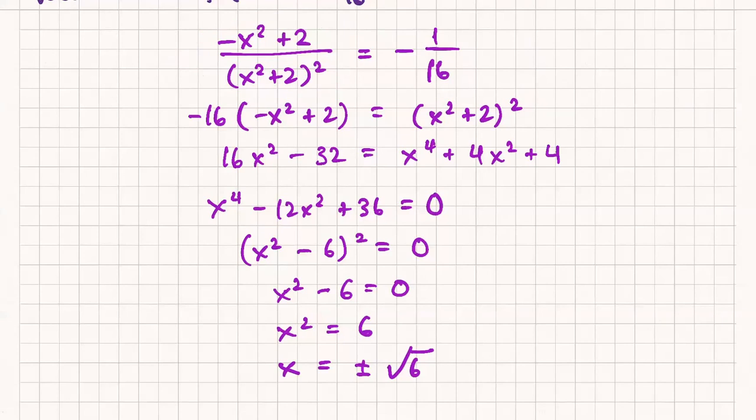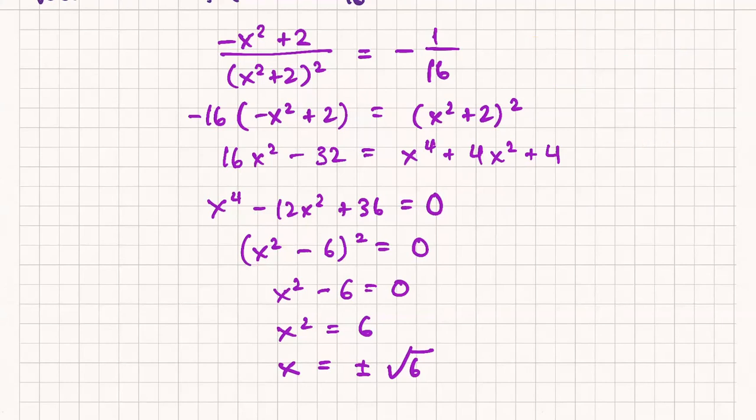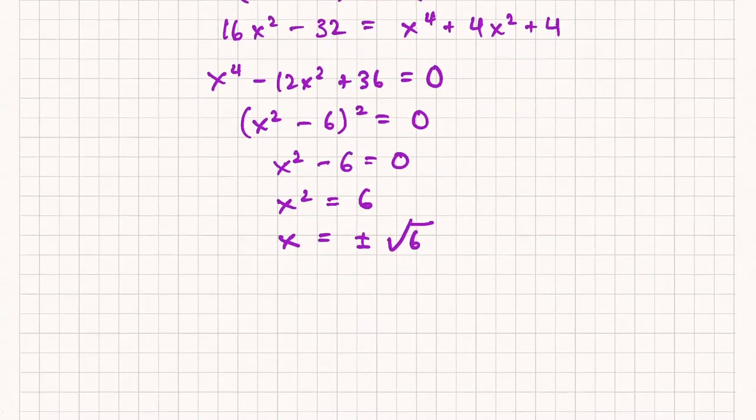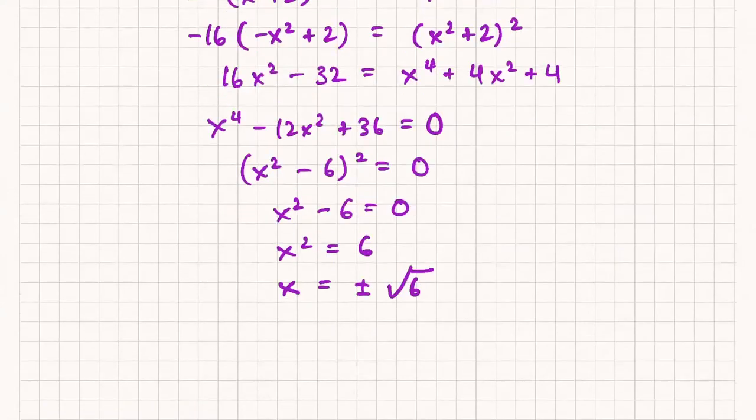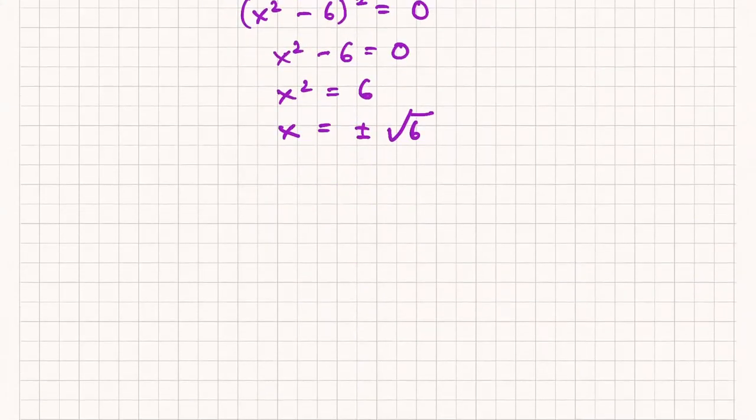And then you have to be careful here. The negative is not multiplying the whole thing. You would be right if it were negative, x squared plus 2, like that. Then you can cancel out one of the x squared plus 2's and say that's -1 over x squared plus 2. That'd be correct. But notice the negative is only on the x squared, so there is no common factor here to cancel out. Okay, good. Even if we make a mistake, we find out where the mistake was made. That's a little algebra mistake, but if that was correct, I think that would have been the correct answer.